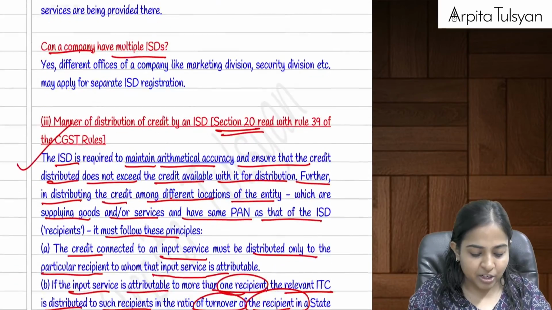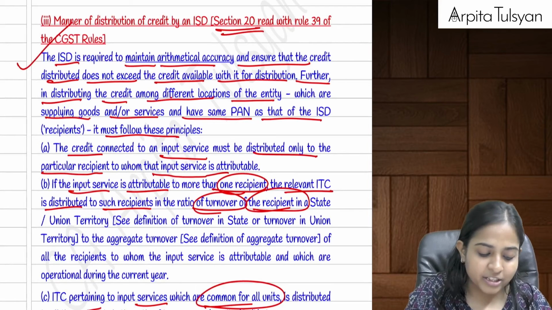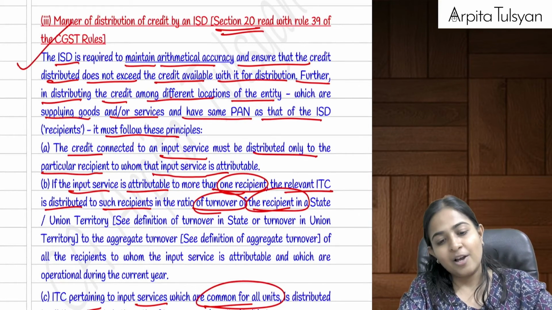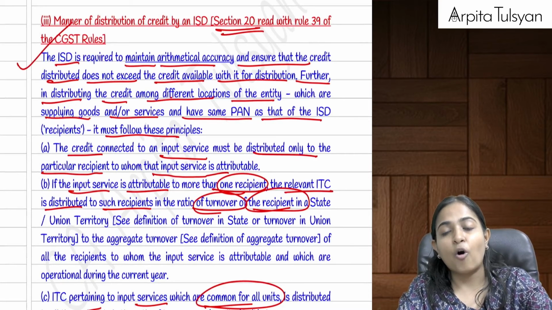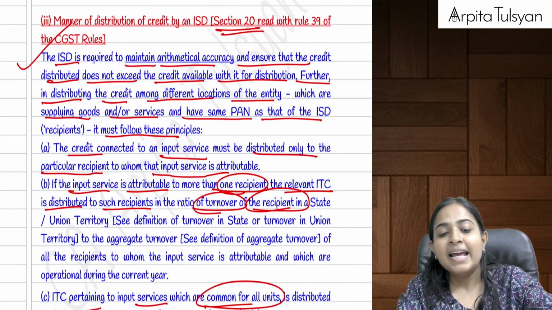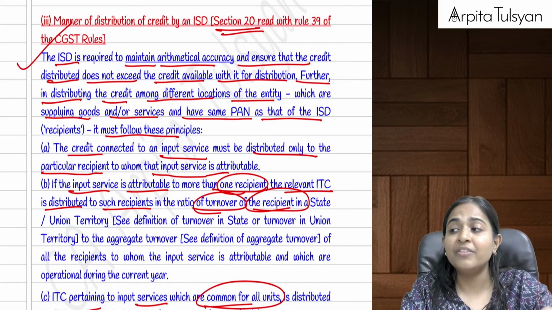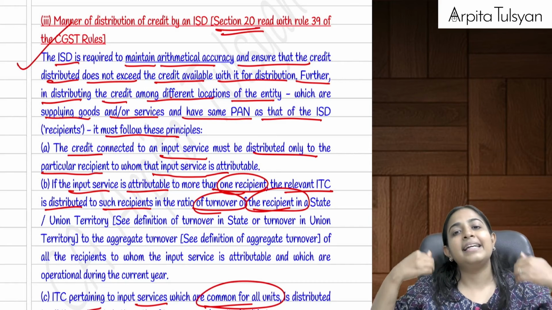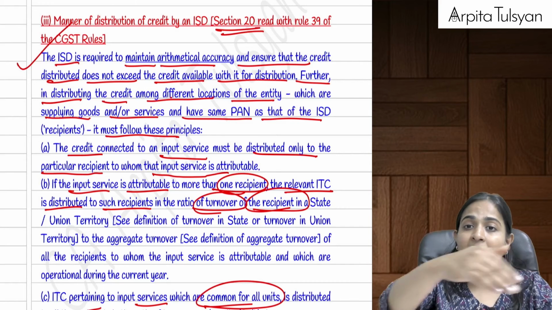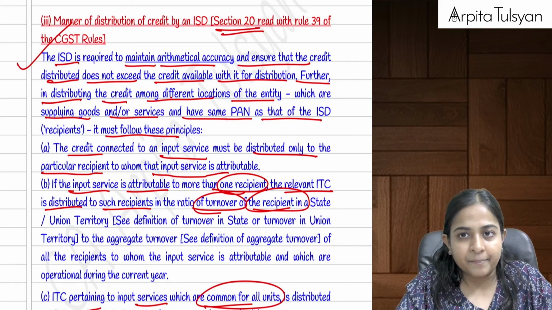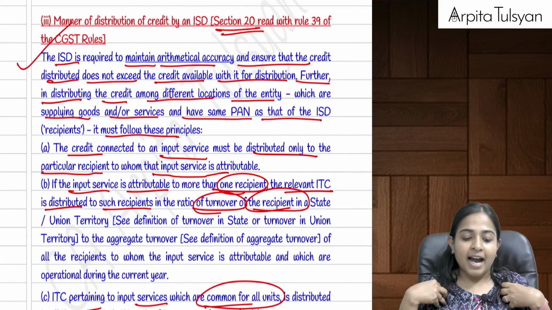Okay, the separate registration point we have already done. Now, how to distribute this particular credit? The most important thing here is mathematics. Whatever is the credit of input services which have been taken by the input service distributor, he will have to distribute it. Even if the credit is eligible or ineligible, it doesn't matter. The work of ISD is just to distribute it. Then the recipient offices will decide whether to take the credit or not. That is not the work of the ISD.